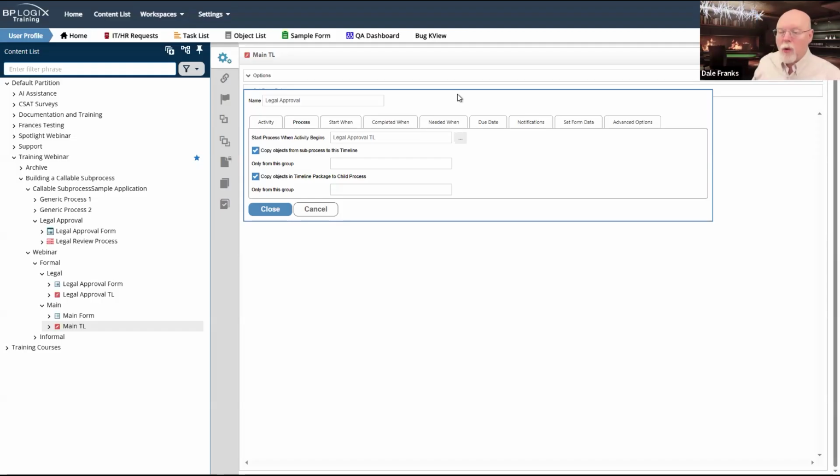So that's why we're creating it here with the replication already done, so we can pass it back to the legal approval process. When that process starts, first of all, it'll make the attachments. Then it will invoke the process instance. And when it does, the legal approval form will have already been passed down from the parent to the child. So it will just know that I have these two forms, and which of these two forms need to be the default form, and it will pick the legal approval form. And the legal approval form will be set up as our main form for our legal approval process.